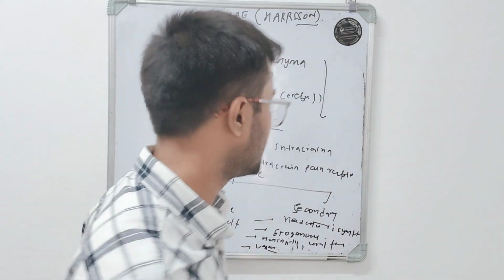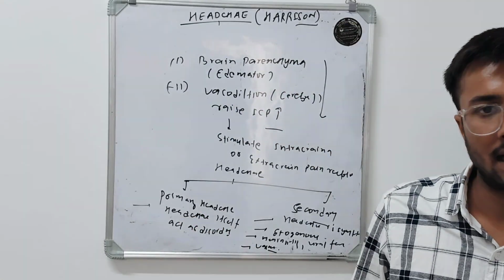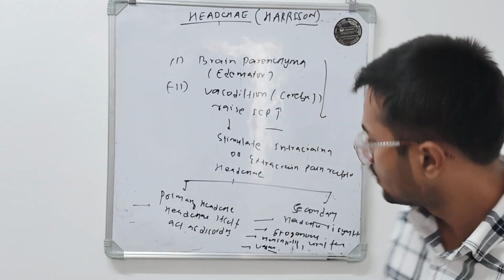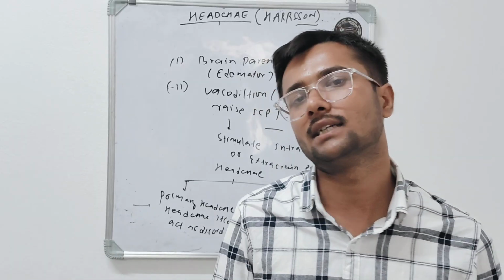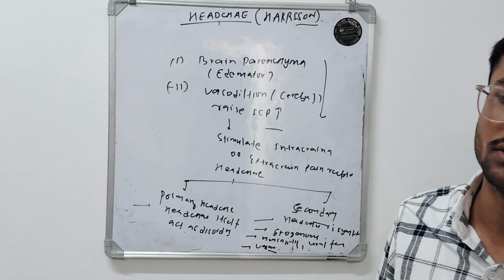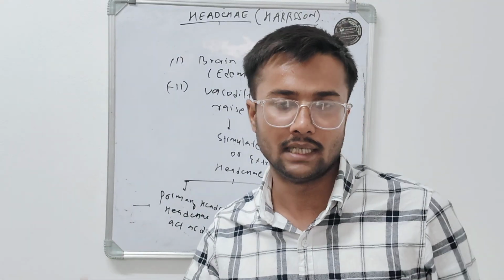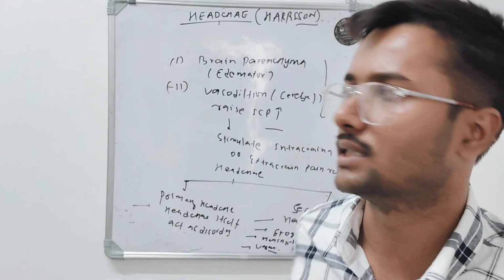First, in primary headache, the headache itself acts as a disorder. There is no exogenous cause behind it. While in case of secondary headaches, the headache is a symptom of the exogenous cause. Exogenous cause may be meningitis, vasculitis, any acute febrile illness, and so many other things.